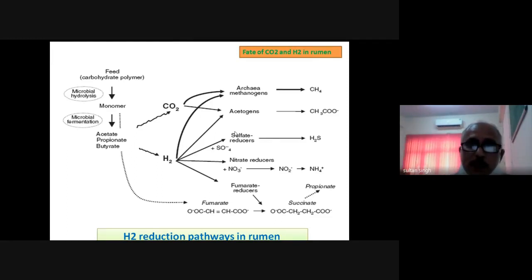Most of the strategies used globally either affect the sulfate reducers, include nitrate reducers, or use fumarate reducers or propionate enhancers. These are the pathways being targeted to mitigate methane emissions.